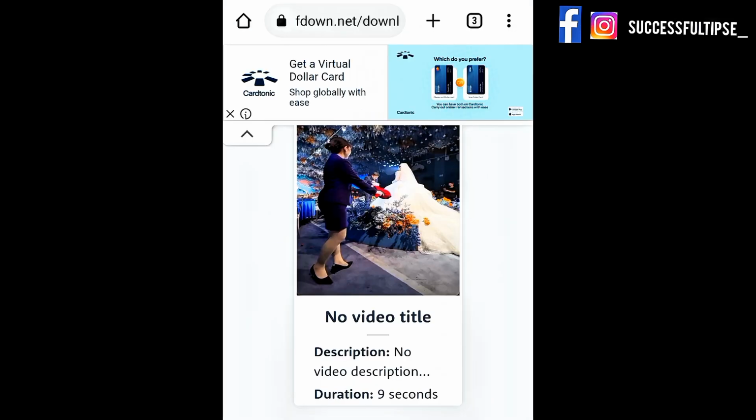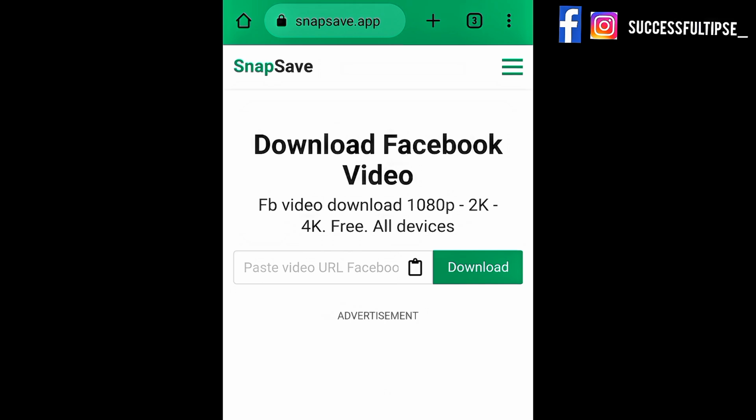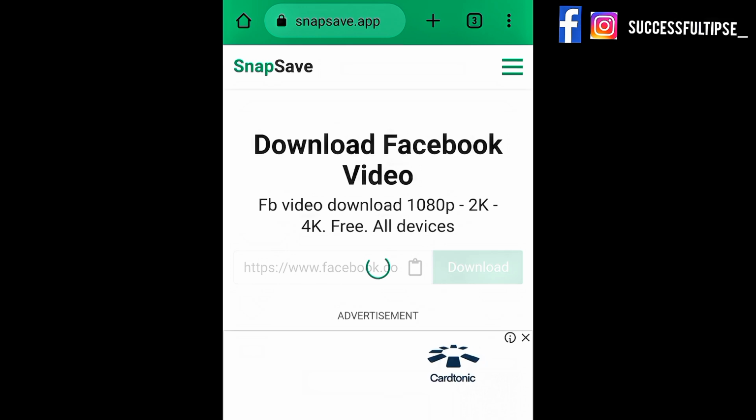If the video is private, you cannot download it. You can only download public video. So you can see that this particular website did not accept this particular link. So I'm going to go to this particular website which says snapsave.app. So you use this website to download this particular video.